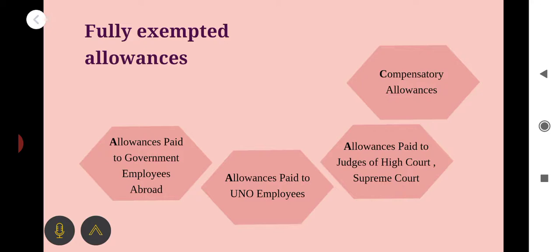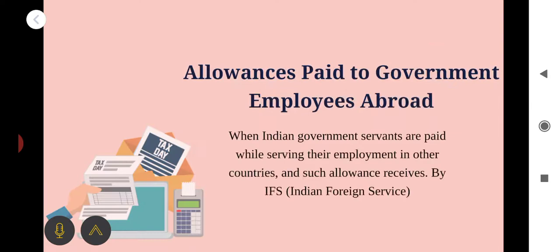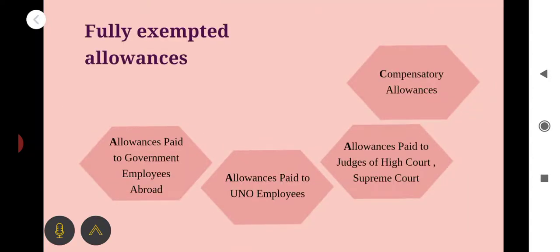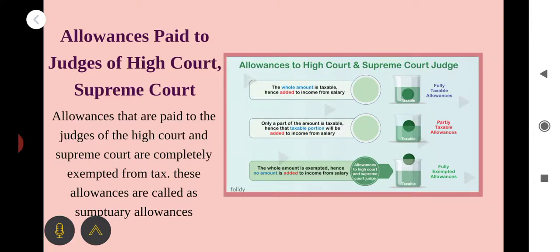Next one, compensatory allowance. See in brief, when Indian government servants are paid while serving their employment in other countries, such allowances received by IFS, Indian Foreign Service, are fully exempted from tax. The next one, allowances paid to UNO employees. UNO employees' allowances are completely non-taxable. Then allowances paid to High Court or Supreme Court judges are completely exempted from tax.